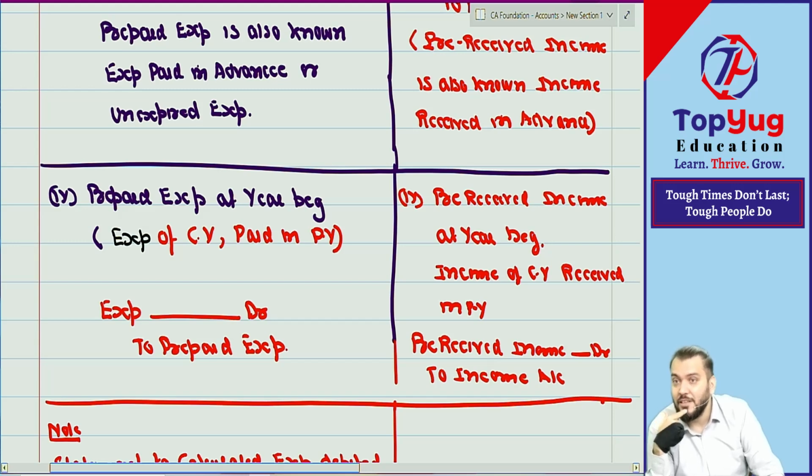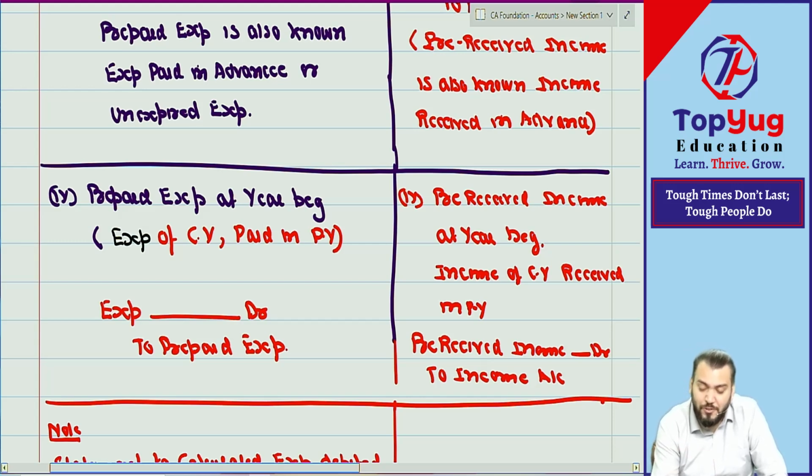How many of you are feeling this? Okay. I know what you are feeling. You are feeling it is so complicated. But I am with you. If I am giving so much time, then being a CA student, you should give more time now. I know the importance of this concept because I am teaching up to CA final level.